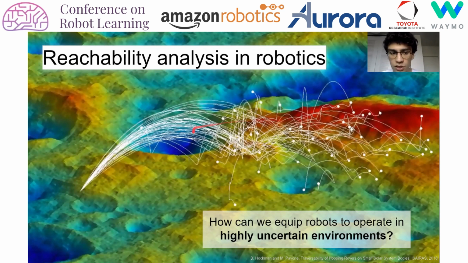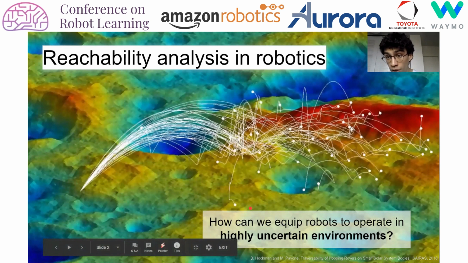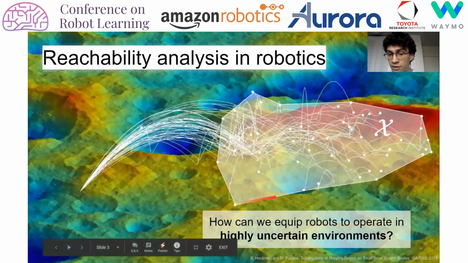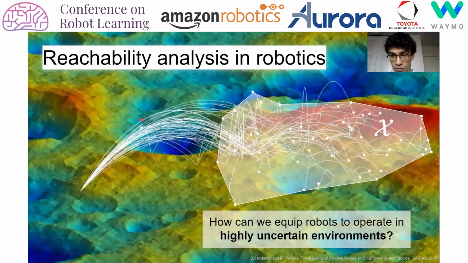For instance, consider a robot hopping on an asteroid in space, and in this case, the gravity field of the asteroid is highly uncertain. And to guarantee safety of the system, one must guarantee that the reachable set of states of the robot does not intersect with a crater, for instance, so that the mission can be successful. Reachability analysis has many other applications. In machine learning, for instance, one can use it to do verification of neural networks.